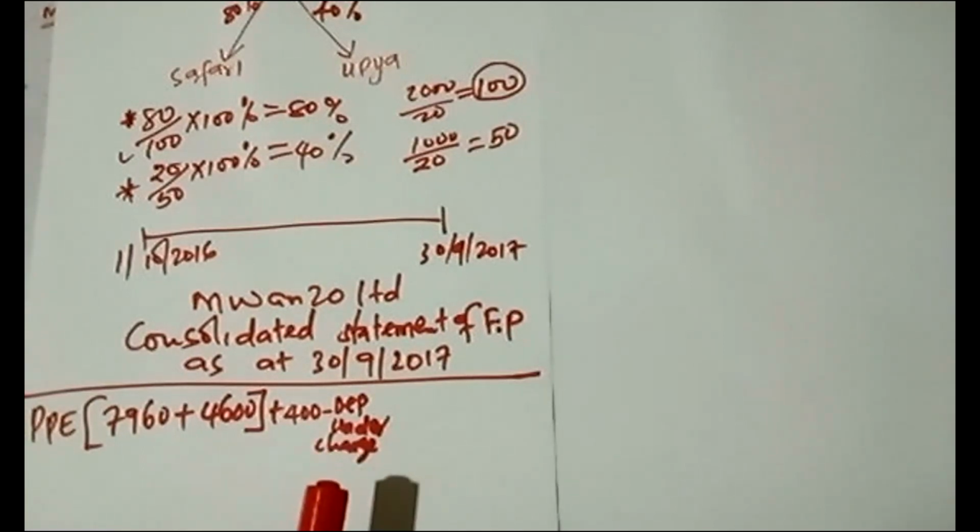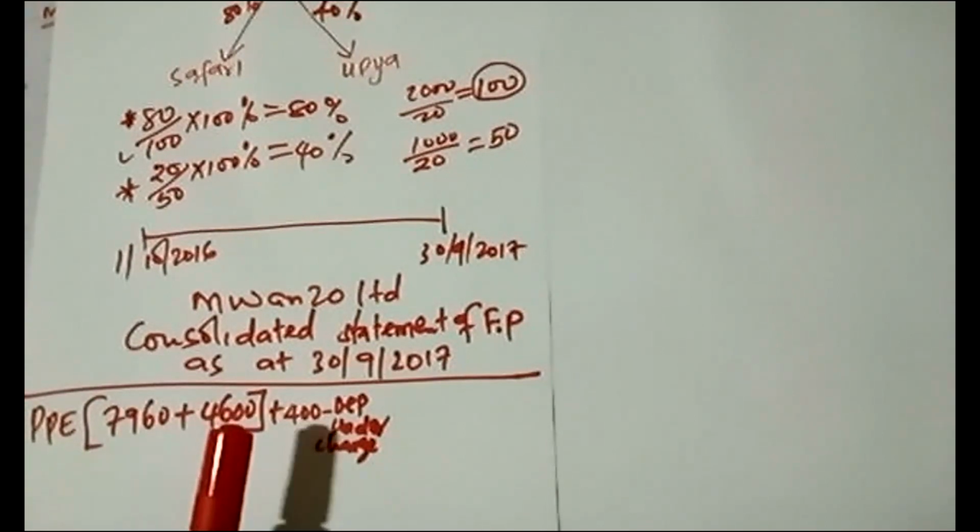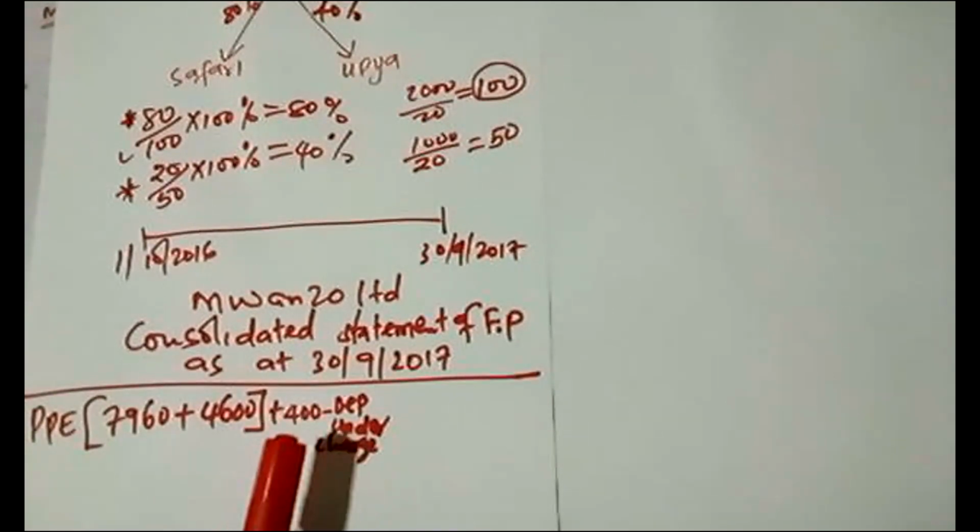So under depreciation undercharge, you have to credit your PPE, then you debit your retained earnings. That is for the double entry principles. But if you don't want to understand those more interpretations, note that we add revaluation. So due to revaluation, there is a depreciation undercharge.